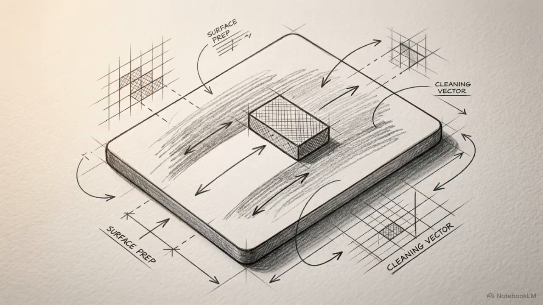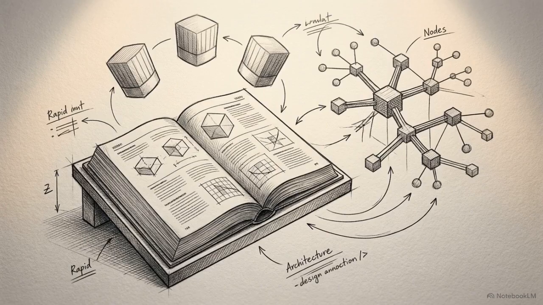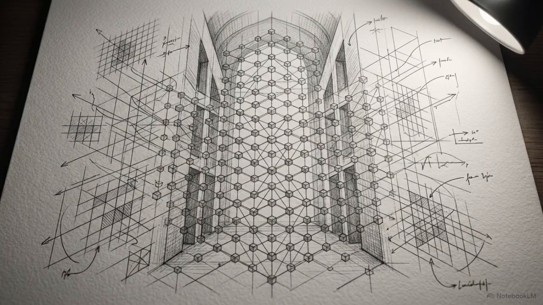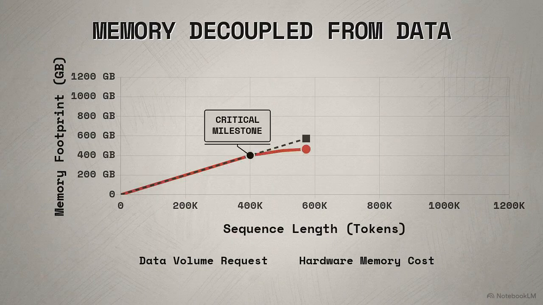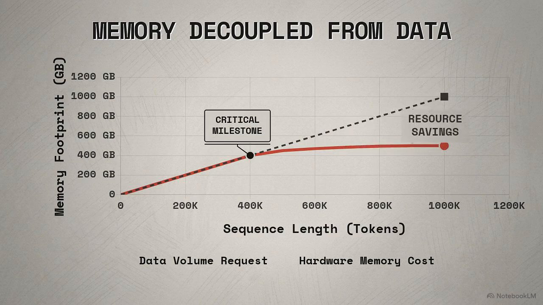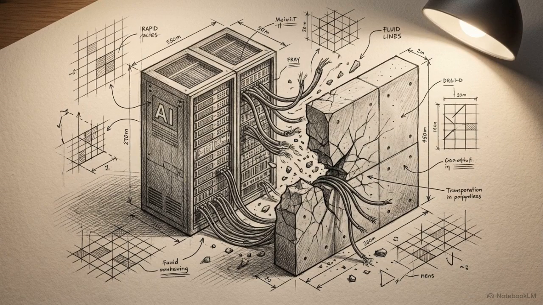The combination of flash attention, efficient KV caching, and ZeRO parallelism allows developers to bypass the storage constraints that once halted model growth. These specific techniques achieve a critical milestone. They decouple the growth of an AI model's memory footprint from the length of the data it processes. Without these spatial optimizations, models like ChatGPT or Claude simply could not run on modern hardware. They would hit a memory wall long before completing a single response.